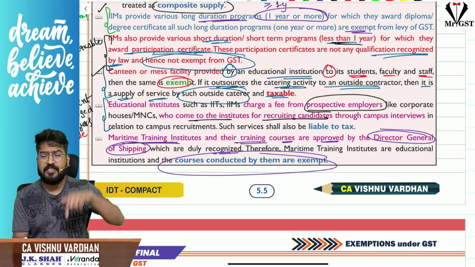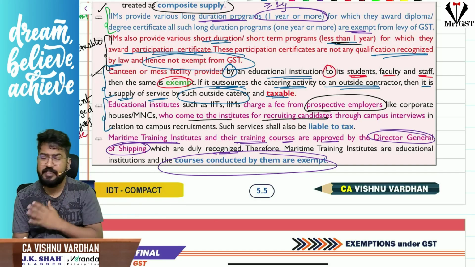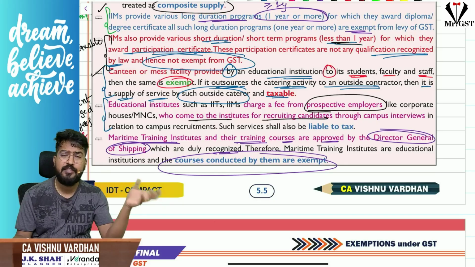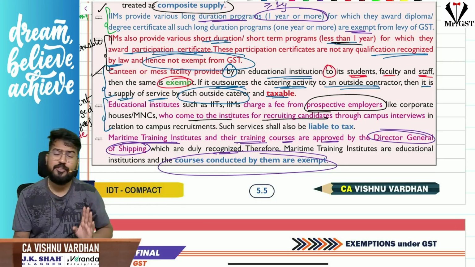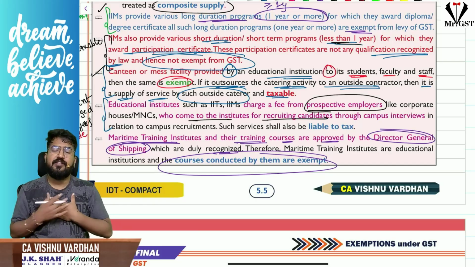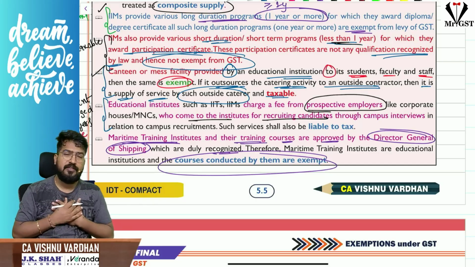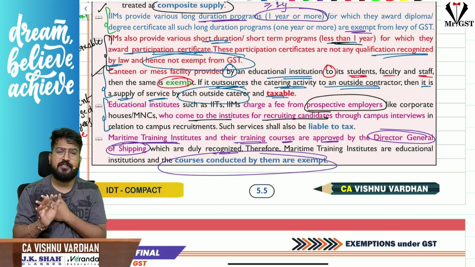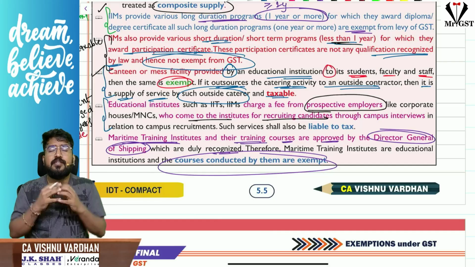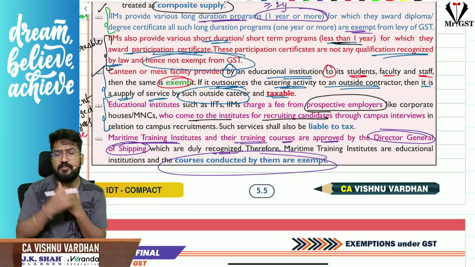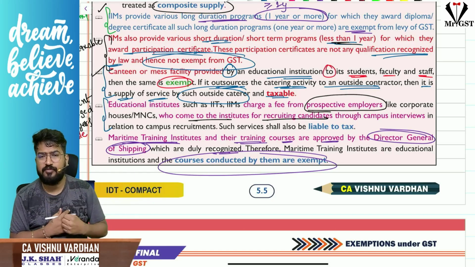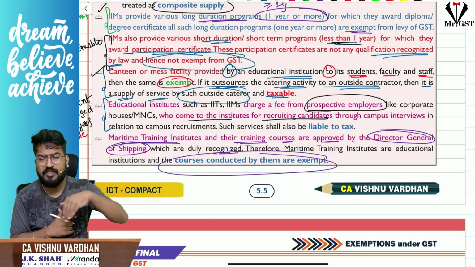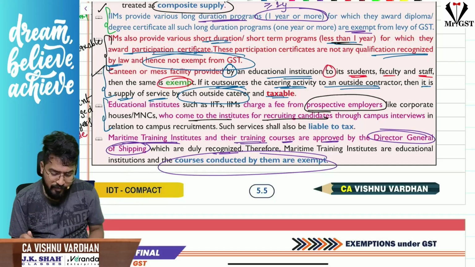We have seen this in purchases. If it is up to education institution 1, then it is exempt. Otherwise, it is taxable. That canteen fellow, whoever is taking the contract, is providing catering services and is charging the full bill to the students, then it is taxable. That means if the school itself provides catering services to students, canteen, all that, it is exempt. If the school is outsourcing it to somebody, and they sell directly to students, then it is taxable. Now, the school is providing food and buying catering services from an outside fellow. When buying catering services from an outside fellow, we have seen catering services purchased by EI1 are exempt under GST. So if they are purchased by EI2, EI3, it is taxable. Am I clear?